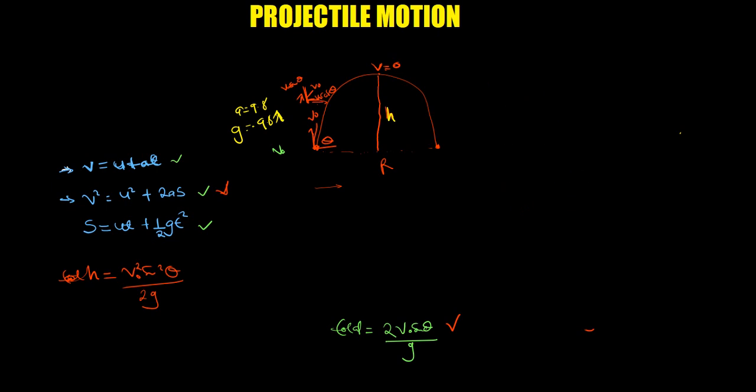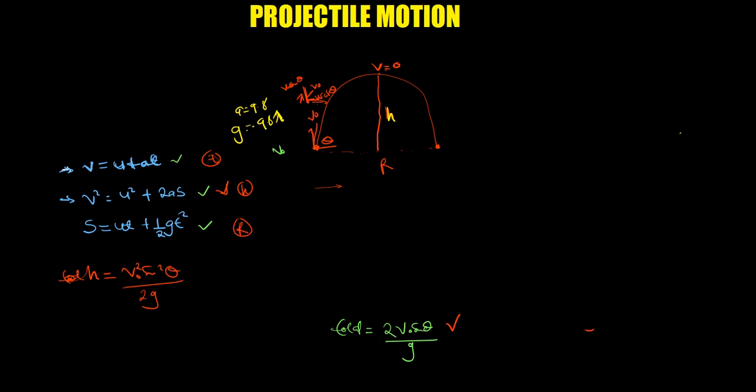Let me take you back again. We are interested only in the range and the maximum height. Those are the formulas you should master. This one will talk about the range, this one about the maximum height, and this one about the time. You can see here there's no time, there's only height. Here there's time, so to calculate the range two things are involved, the time and height. So that's about projectile motion.